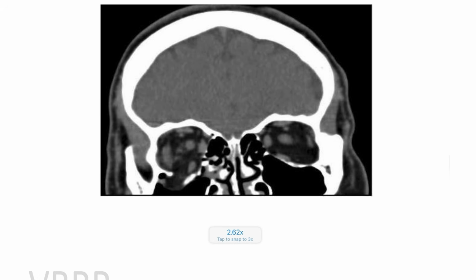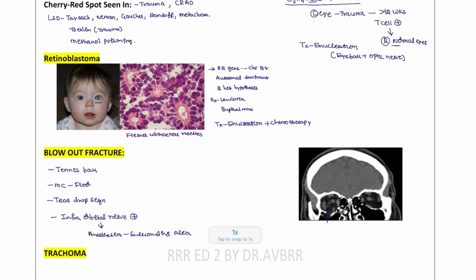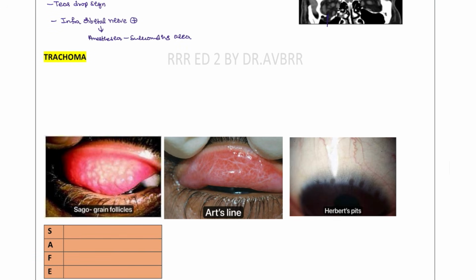That is what's seen here. So this is the picture. The patient is having the injury here. The teardrop sign is seen in this patient. Next, moving on to the trachoma.